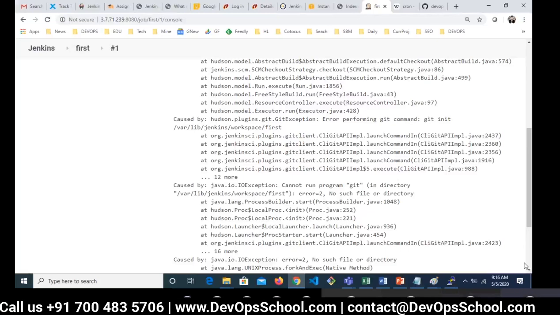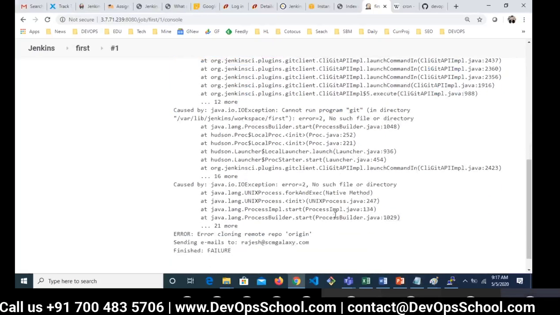Yes. Guys, it's written very straightforward here. Please read the log. Most of the time, the major mistake we make is that we don't read the log. You see here, cannot run Git program git. Because of that, the Git program cannot run. Git init failed, and after that we had follow-up issues.